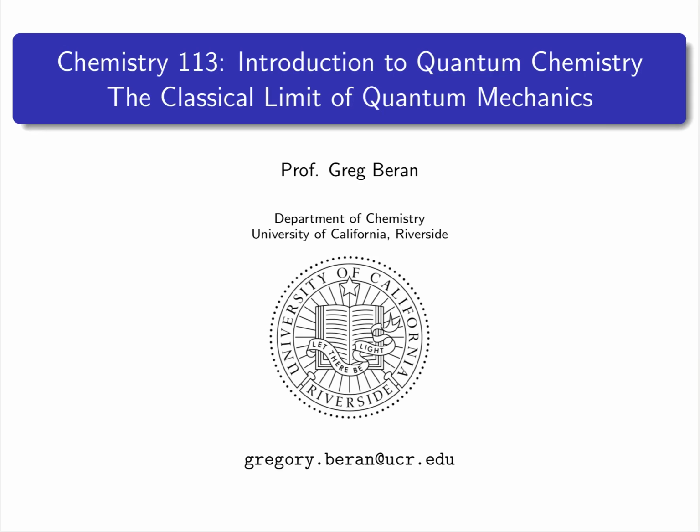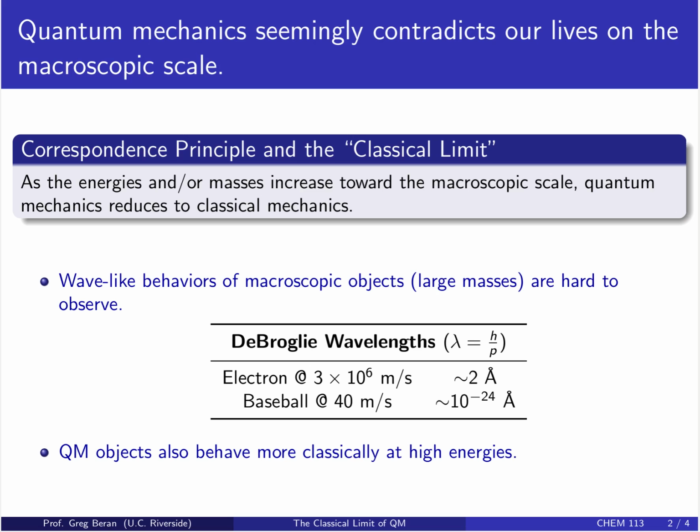In this video, we're going to discuss the classical limit of quantum mechanics. Quantum mechanics has a lot of strange behaviors that seem to contradict our experiences on the macroscopic scale. However, we believe that quantum mechanics reduces back to classical mechanics whenever we approach systems with higher energies or larger masses, and therefore get to systems that behave more macroscopically like the world we live in on a day-to-day basis. This is called the classical limit.